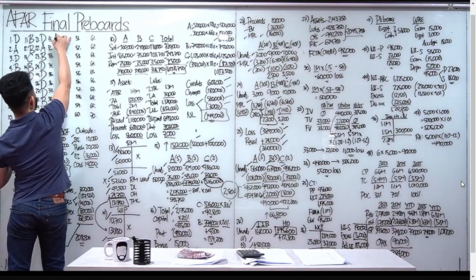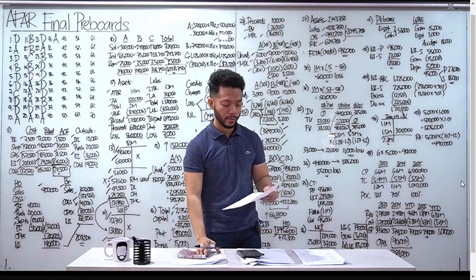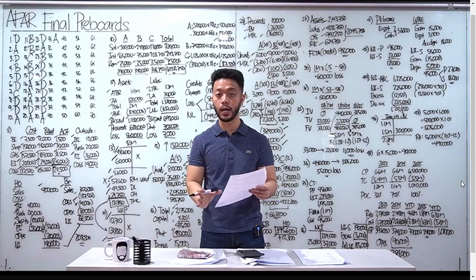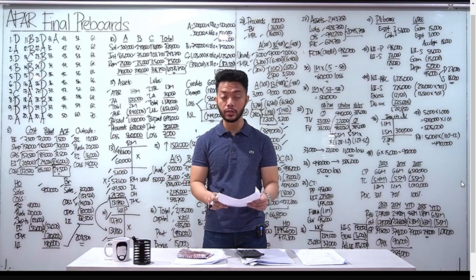So, ulitin ko, class, pag fair value hedge, yung hedged item at hedging instrument, pine-fair value natin yan. Yung pag cash flow hedge, ang pine-fair value mo lang ay yung hedging instrument. Hindi mo pinapakialaman yung hedged item. Kaya dun sa number 30, 0 sagot natin sa cash flow hedge.